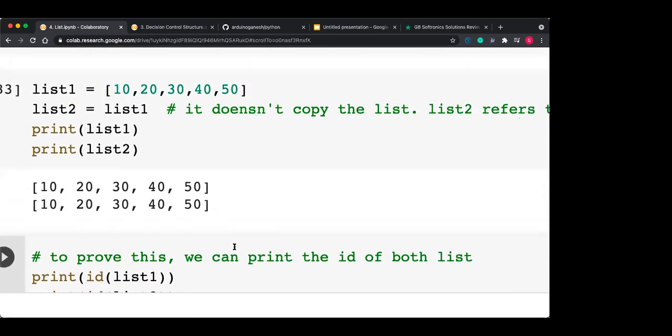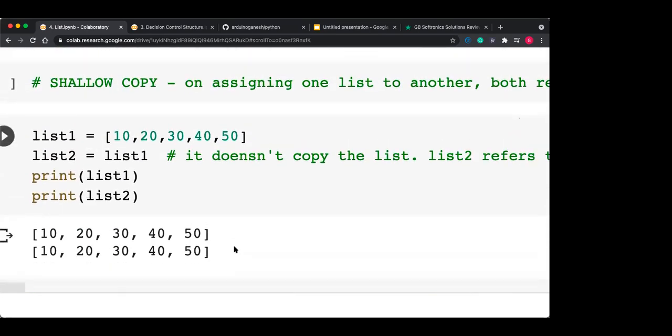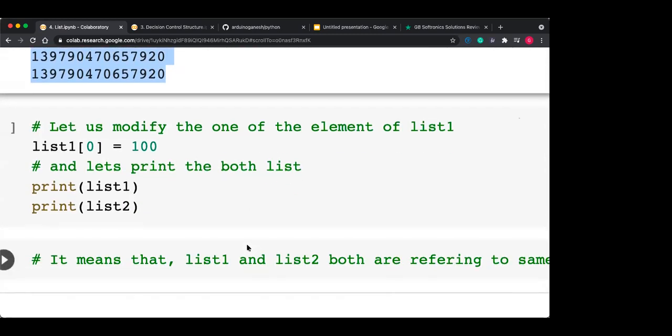Getting this? So this is not a deep copy. Deep copy means creating another copy of your data. That is called a deep copy. Shallow copy means creating only references. That is called a shallow copy.